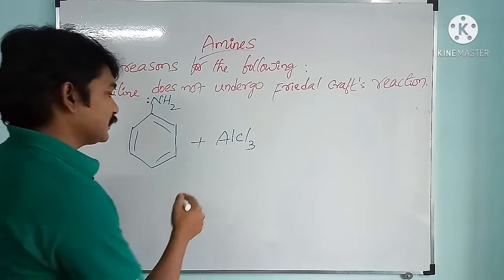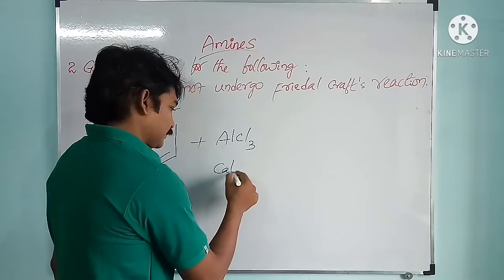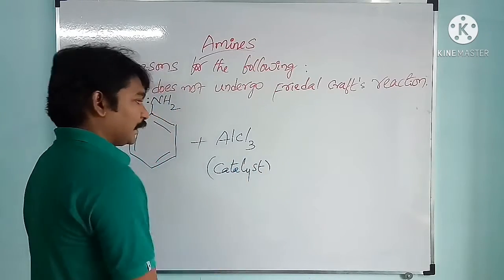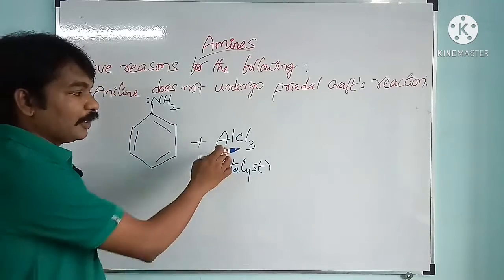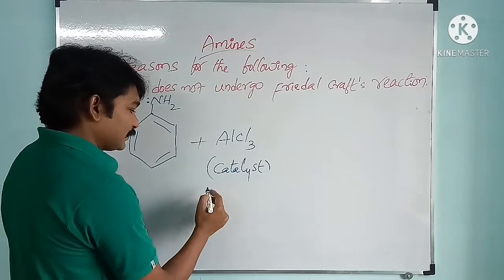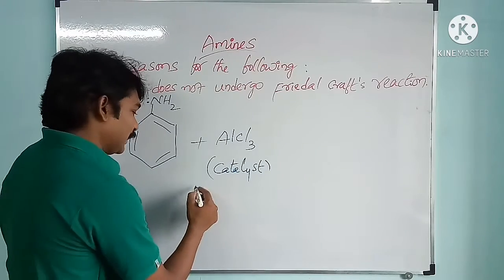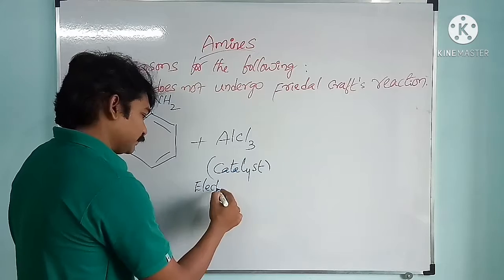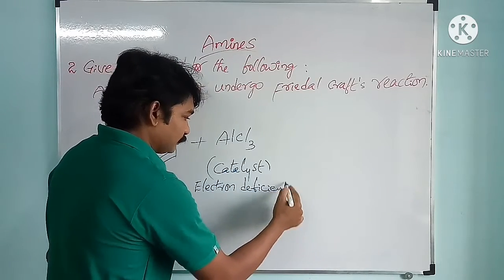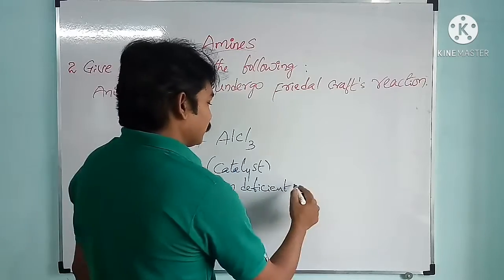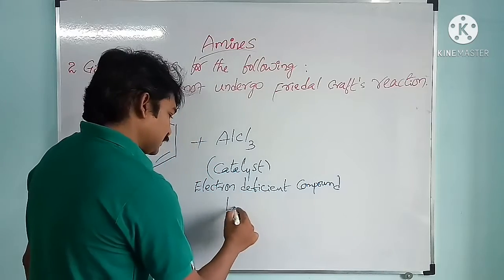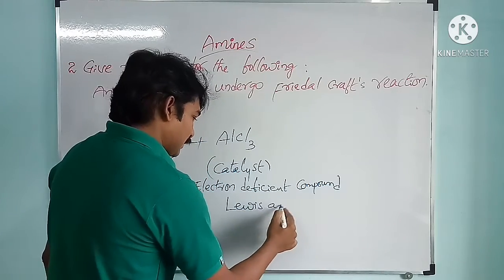Aluminum chloride acts as catalyst. And we know that aluminum chloride is electron deficient compound and it acts as Lewis acid. Okay, it is electron deficient and acts as Lewis acid.